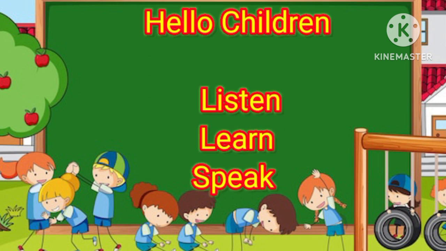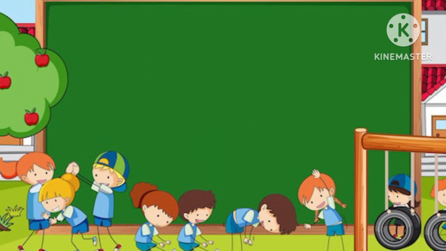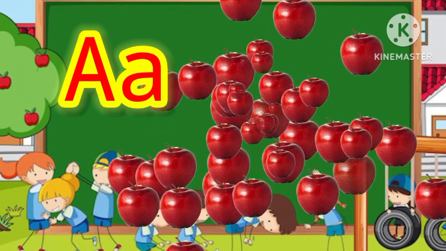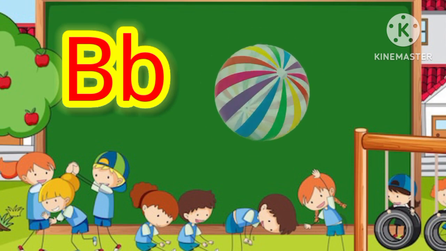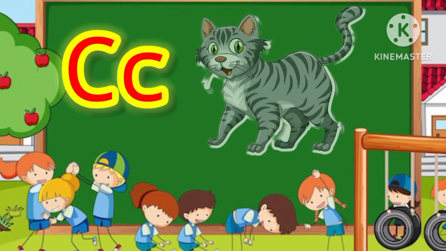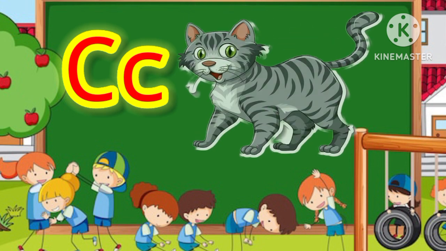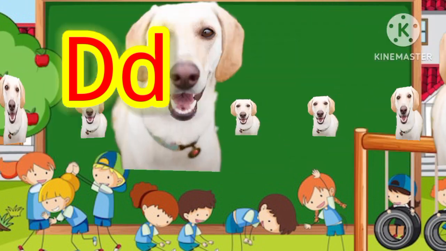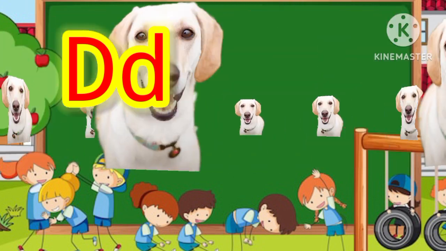Children, listen, learn and speak. Today we learn alphabets ABCD. A for apple. B for ball. C for cat. D for dog.